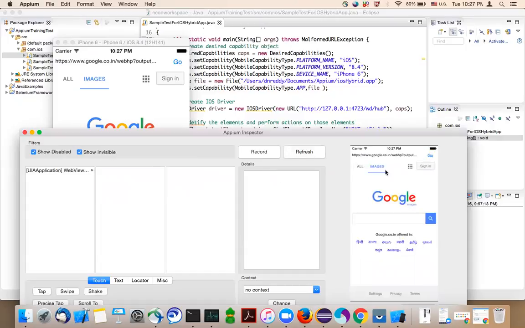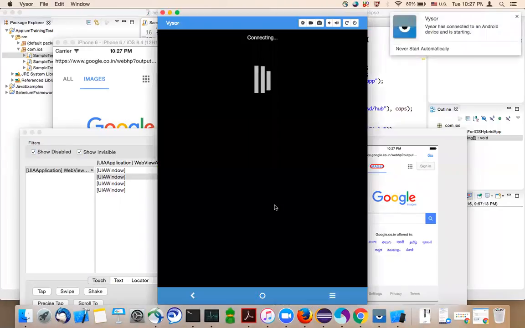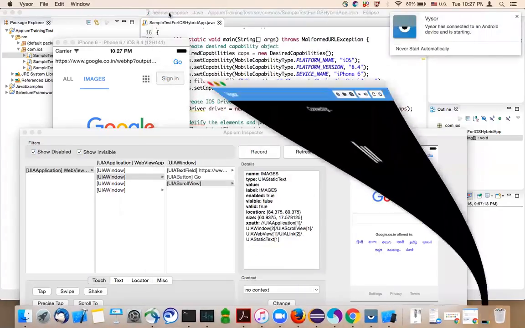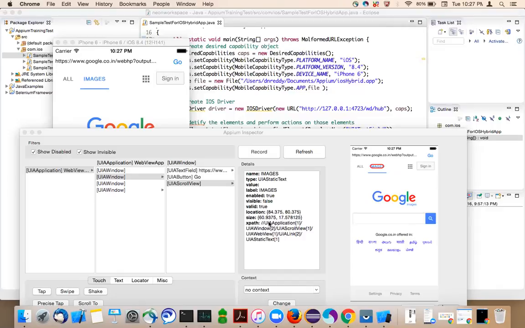Okay. So try to click on images. When you click on images, here you can see that it has name images, type UIStaticText, and a couple of other things are there. And it also has XPath.